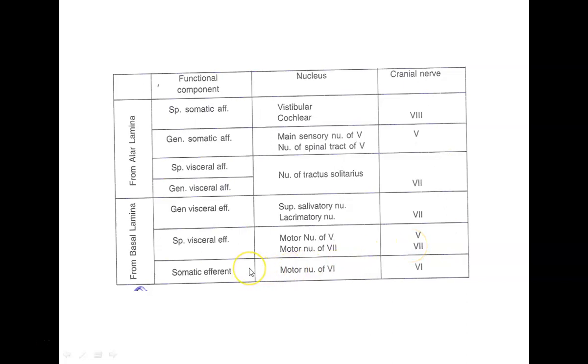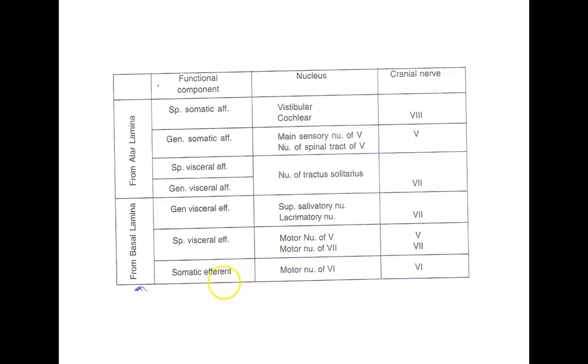And then we have the somatic efferent, that is the motor nucleus of our 6th, and the cranial nerve is the 6th. We can simply say that the cranial nerves formed from the basal plate are the 7th, 5th and 6th nerves.